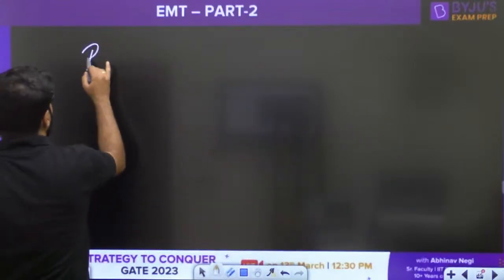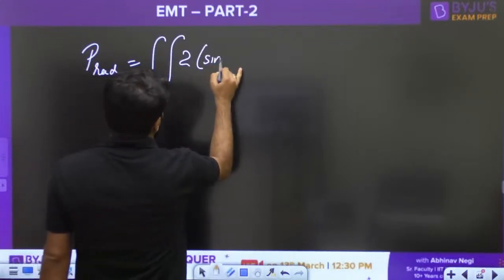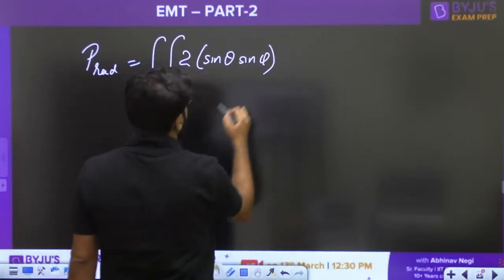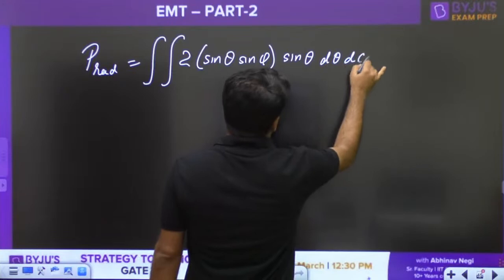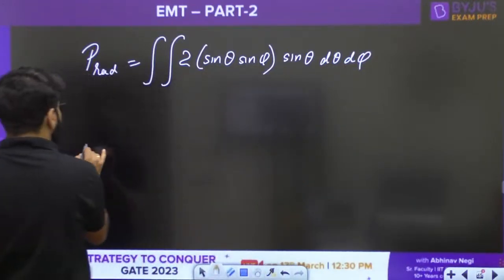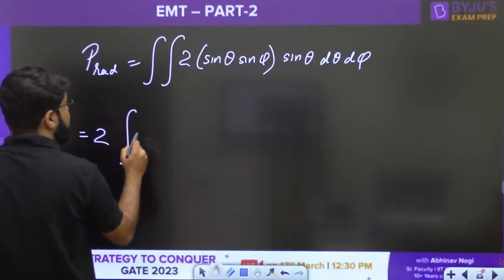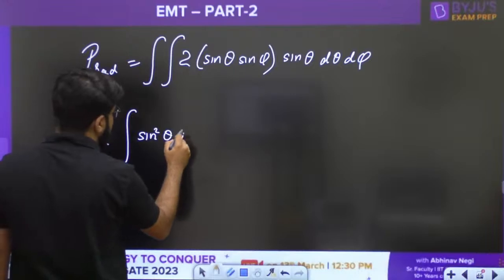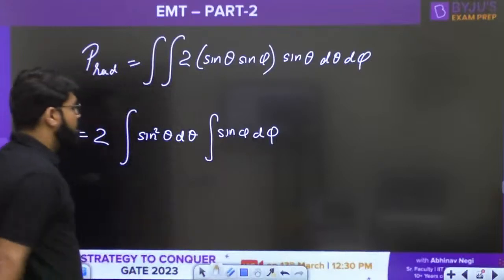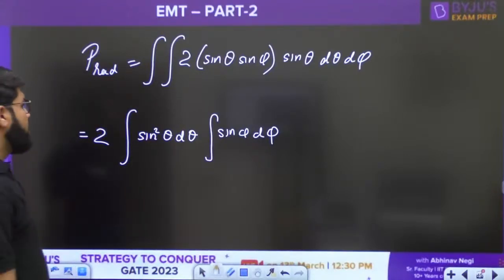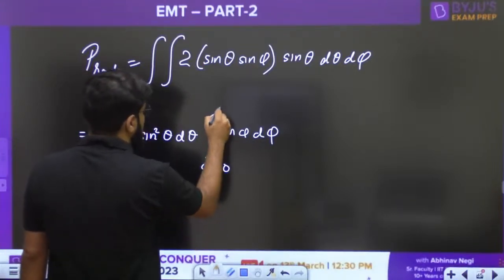So what is the radiated power? That is given by double integral of 2 sin theta sin phi, that is the value for U given, multiplied by one more sin theta d theta d phi. Clearly the variables are separable, so better to separate the integration and do it easily. So 2 is just outside, constant, and the integration of sin square theta d theta. Next is the integral sin phi d phi, right? Okay, the limit for theta is 0 to pi, the limit for phi is also 0 to pi.